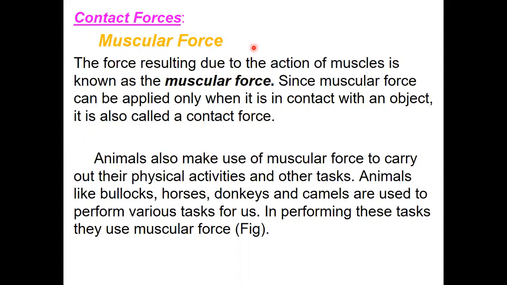The force resulting due to the action of muscles is known as the muscular force. Since muscular force can be applied only when it is in contact with an object, it is also called a contact force.